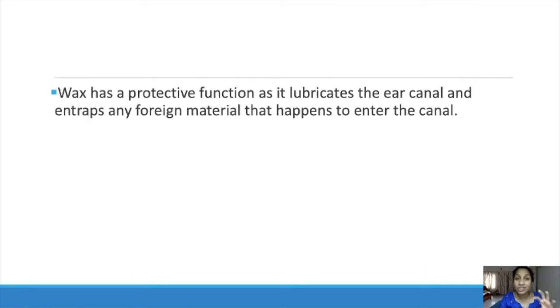Next, what is the function of wax? Wax has a protective function as it lubricates the ear canal and also entraps any foreign material that happens to enter the canal. So it will protect the ear canal, right? In the nose also there is mucus secretion and hair to protect the nose from foreign particles entering, right? Like that, inside the ear also there are hair and wax that lubricate the ear canal and entrap the foreign material coming inside the ear canal.